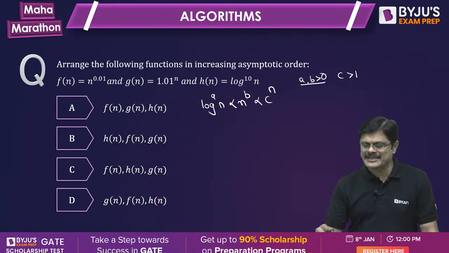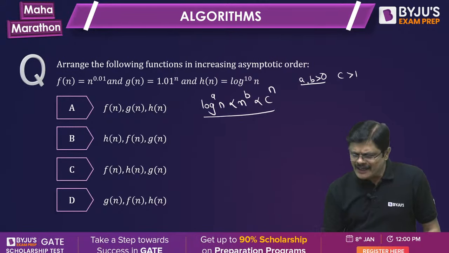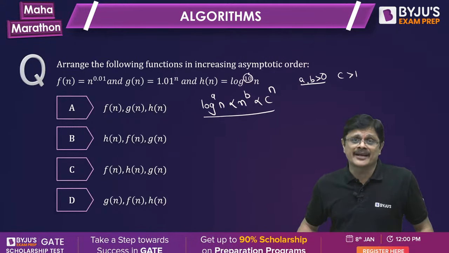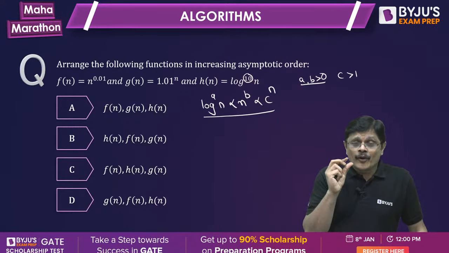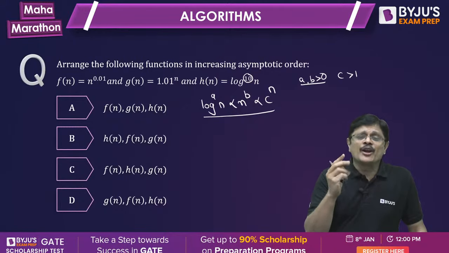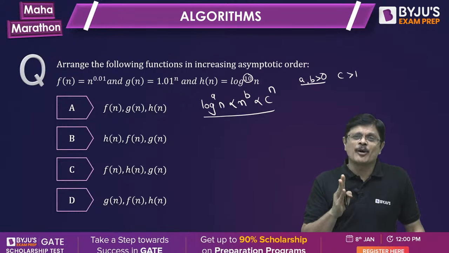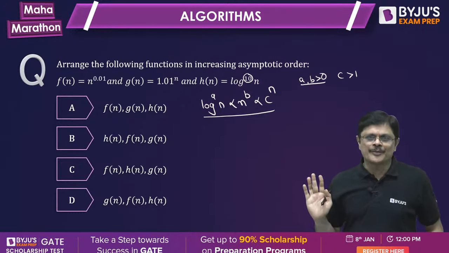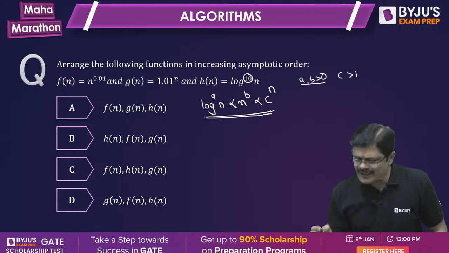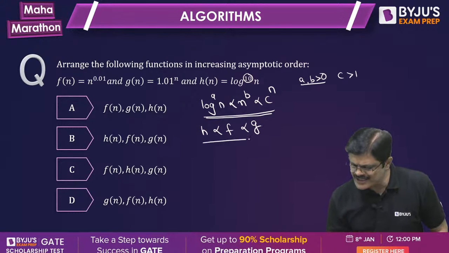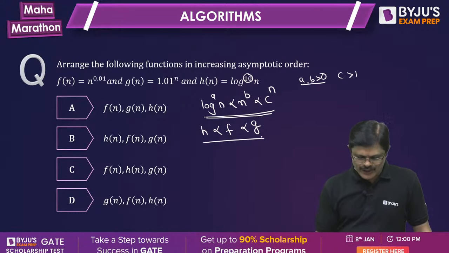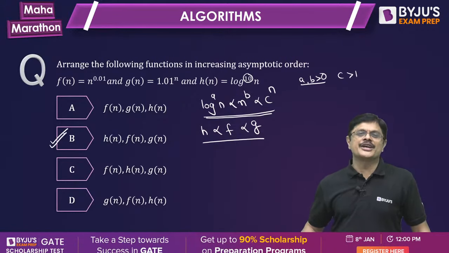Then this result will be satisfied. So generally when power 10 is there, it looks bigger, but that is not the case. Log^10 n or log to any power is always asymptotically smaller than any polynomial. If you remember that, it is enough to say that h(n) is asymptotically smaller than f(n), which is asymptotically smaller than g(n). So the correct answer for this is option B.